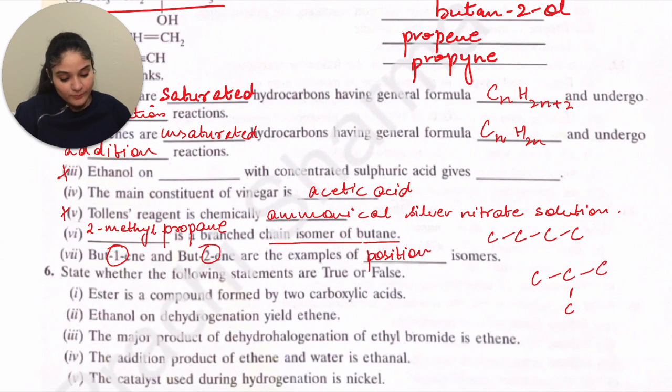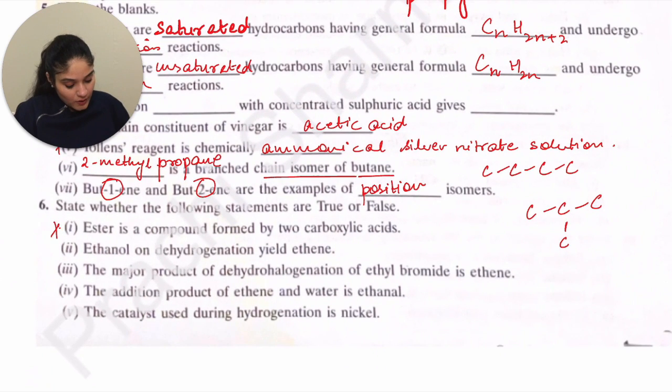Now we move on to the true and false statements. The first, second and fourth are not in the syllabus. Let's look at the third one. The major product of dehydrohalogenation of ethyl bromide is ethene. That is true. The catalyst used during hydrogenation is nickel. That is also true. Nickel is the catalyst that we use.